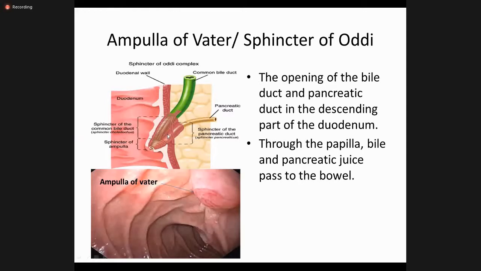Only when food enters the duodenum from the stomach, approximately 2 to 4 hours after the meal, depending on how fatty the meal is. If it is a fatty meal, the food will take more time to enter the duodenum. When the food enters the duodenum, cholecystokinin is released, and due to this the sphincter is relaxed. You can see this is the endoscopic view when we enter the duodenum. You can clearly see the ampulla. So this picture is very important to understand the basic pathophysiology of obstructive jaundice.